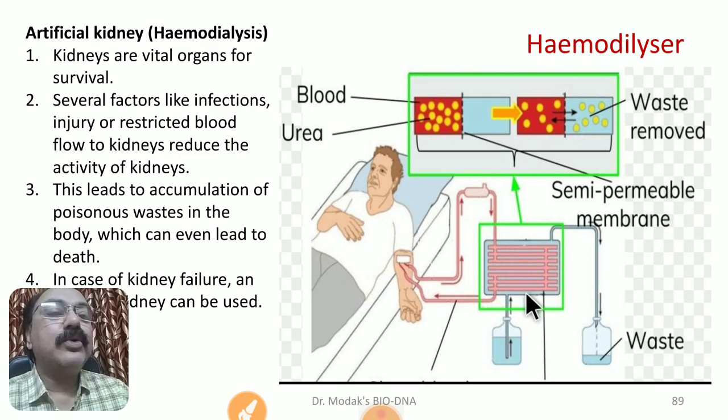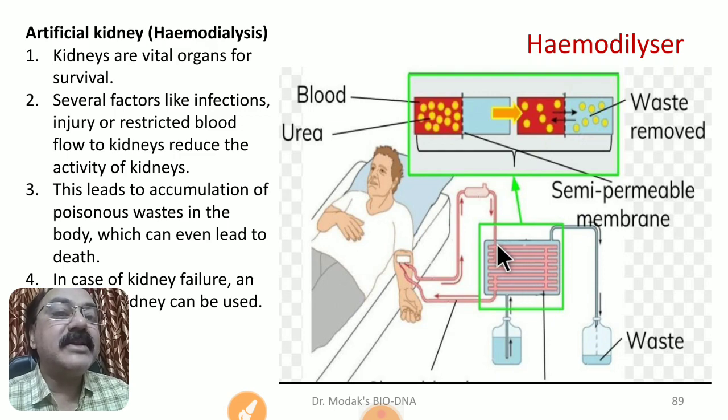So what our kidney is doing, this particular tubular structure, I will explain later. You can see here it is blood, then here it is a kind of solution that is filled in this tube-like structure, and here is a semipermeable membrane.